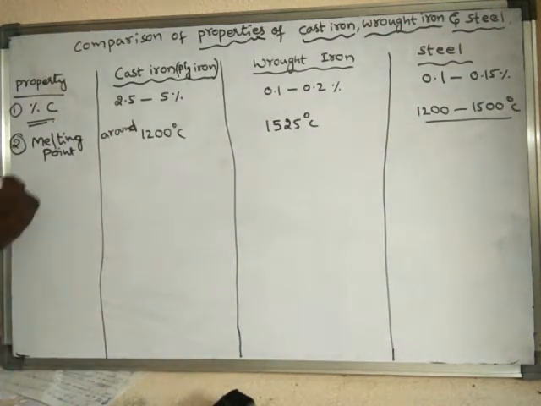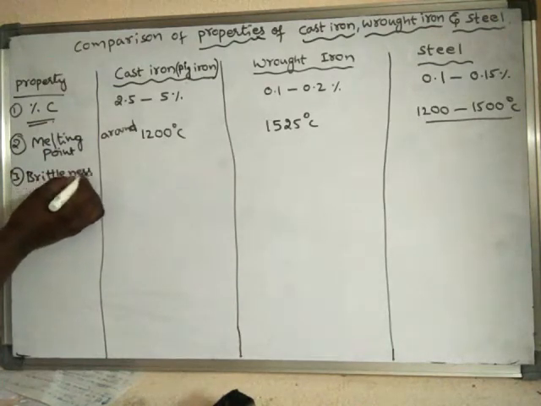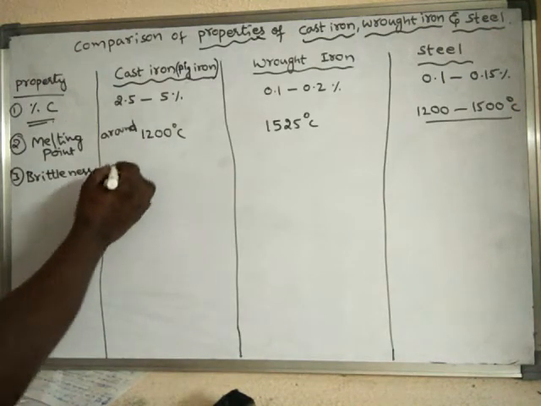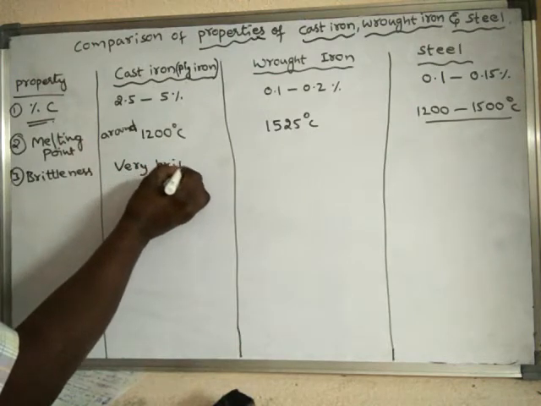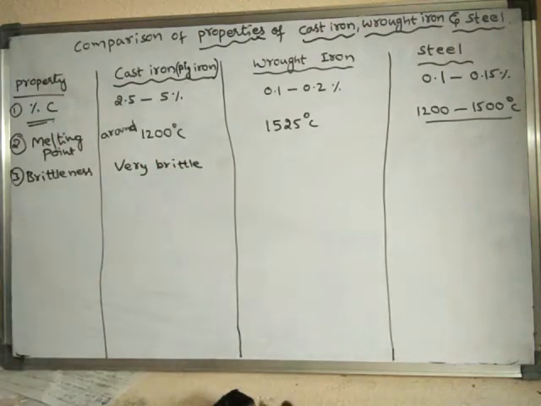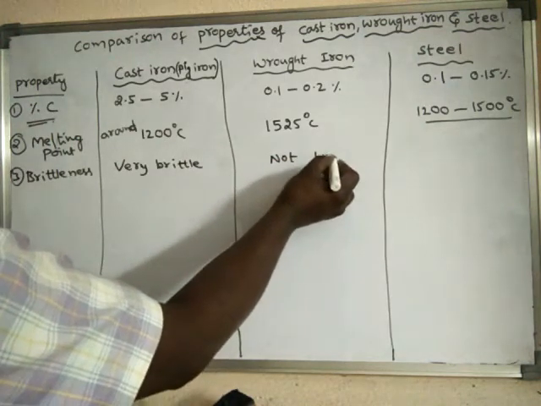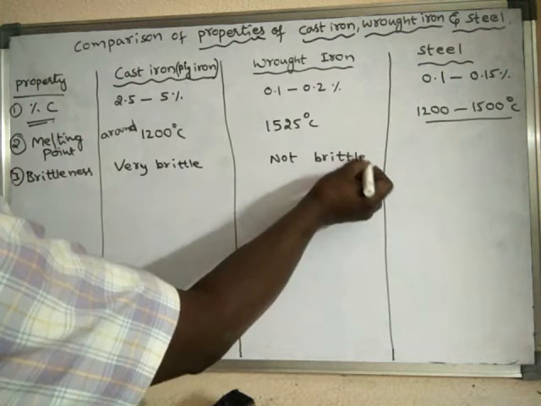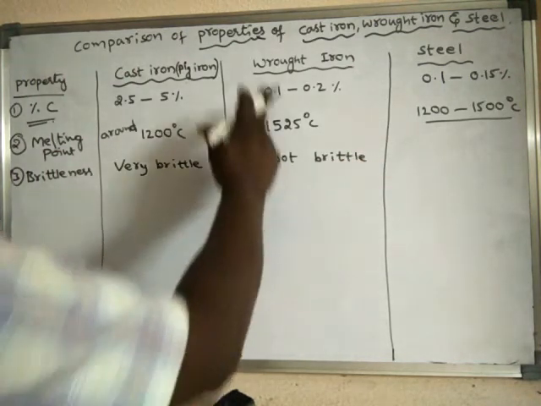And if you see the brittleness, this is very brittle. Whenever the carbon percentage increases, what happens? The brittleness increases. Here it is not brittle, because here the percentage of carbon is very less.